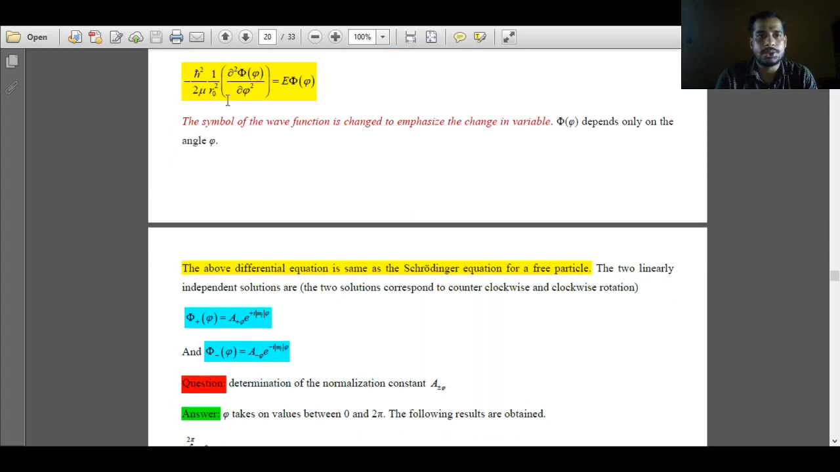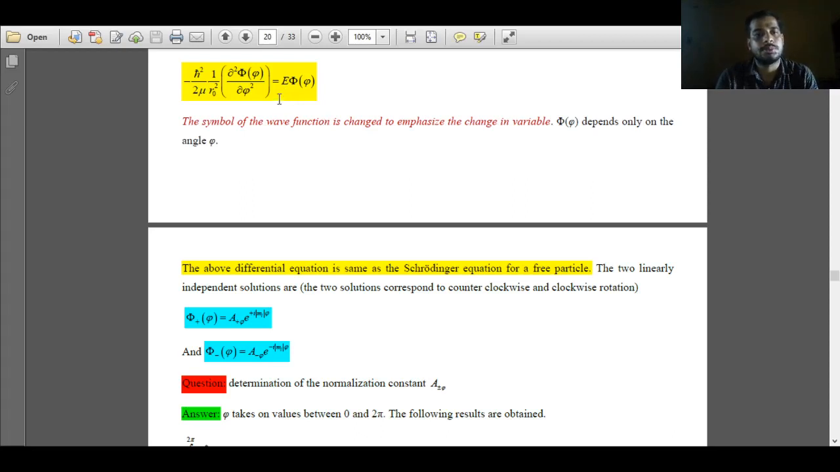Now what is the solution of this differential equation? From mathematics we know this differential equation is the same as the Schrodinger equation for a free particle. We have not discussed the Schrodinger equation for a free particle. Generally it should be discussed prior to understanding the particle in a box, but since it is beyond the scope of this curriculum, we have not discussed it. But this second order differential equation resembles the Schrodinger equation for a free particle.